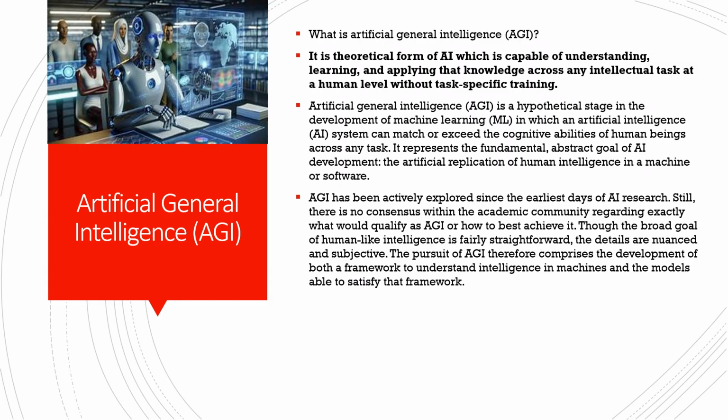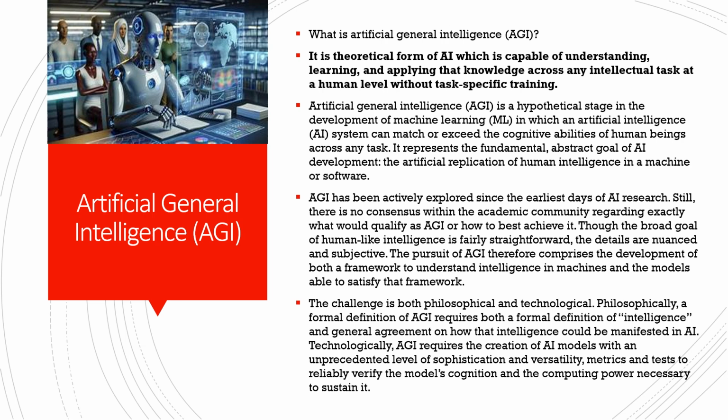AGI, that is artificial general intelligence, has been actively explored since the earliest days of AI research. Still, there is no consensus within the academic community regarding exactly what would qualify as AGI or how to best achieve it, right? Though the broad goal of human-like intelligence is fairly straightforward, the details are nuanced and subjective. So the pursuit of AGI comprises the development of both frameworks to understand intelligence in machines and models to satisfy the framework.